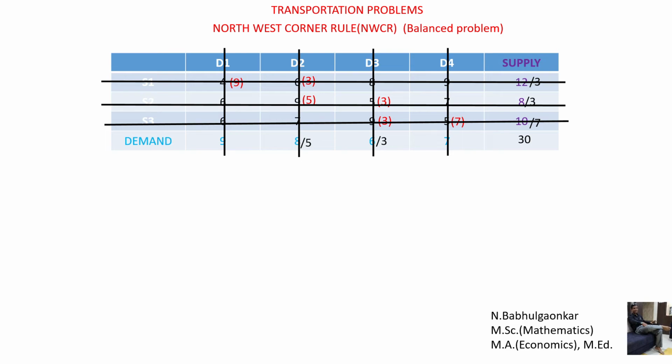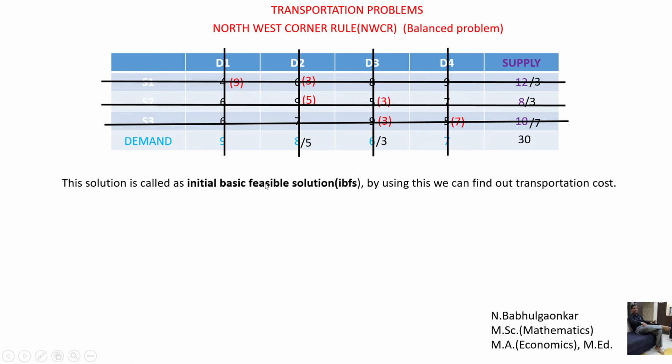Take into consideration the numbers which are allocations: 4 into 9, 6 into 3, 9 into 5, 5 into 3, 9 into 3, 5 into 7, and so on. Take the product of these and make the summation. What we get by this summation is called the initial basic feasible solution. It is abbreviated as IBFS. Now take the product of the allocated cells and write it down here; that is called the transportation cost. 4 into 9 plus 6 into 3 plus 9 into 5 plus 5 into 3 plus 9 into 3 plus 5 into 7.